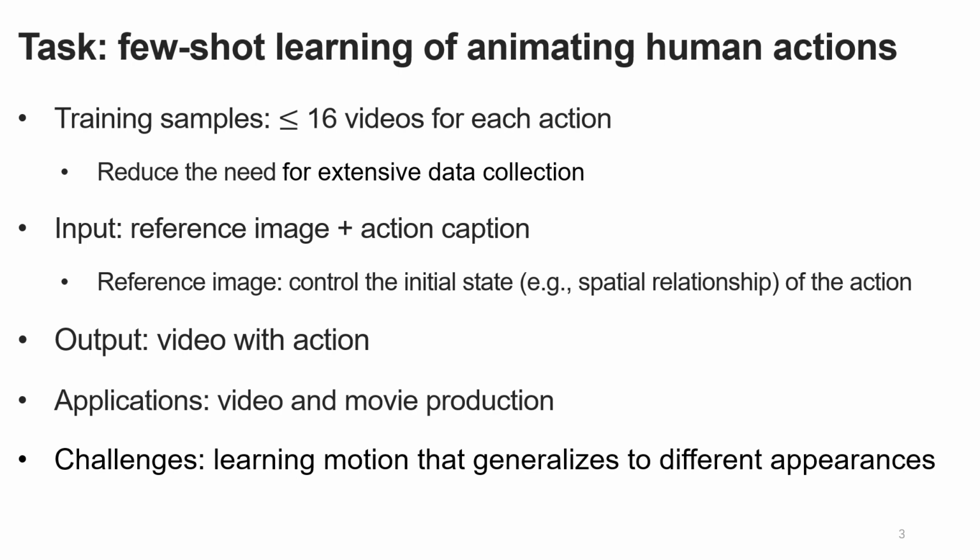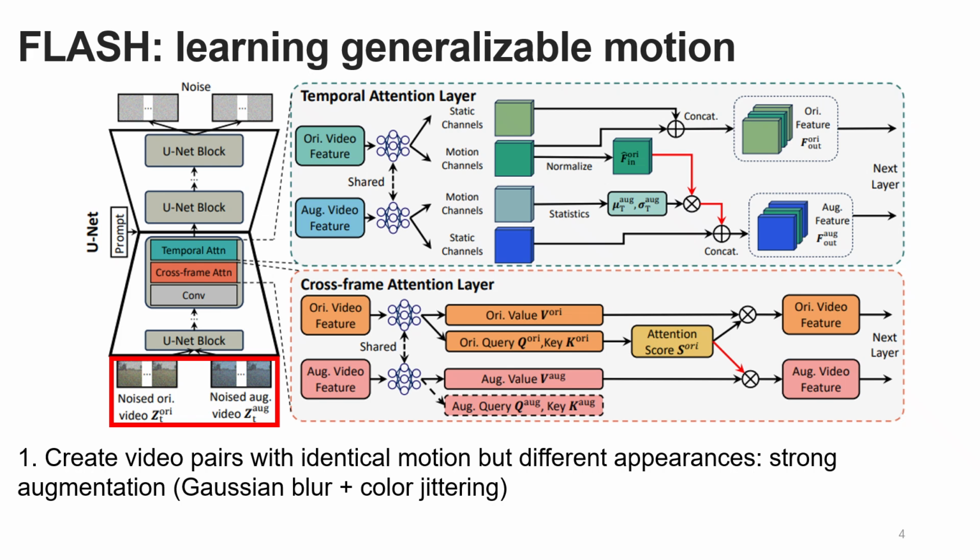To generalize motion across different characters and backgrounds, the model must disentangle motion from appearance and learn generalizable motion patterns. To learn generalizable motion, we propose Flash. The key idea is, we require the model to reconstruct two videos that share the same motion but have different appearances, using the same learned motion features. If the learned motion features are entangled with appearance or not transferable, reconstruction quality will degrade. High-quality reconstruction across different appearances forces the model to learn generalizable motion representations.